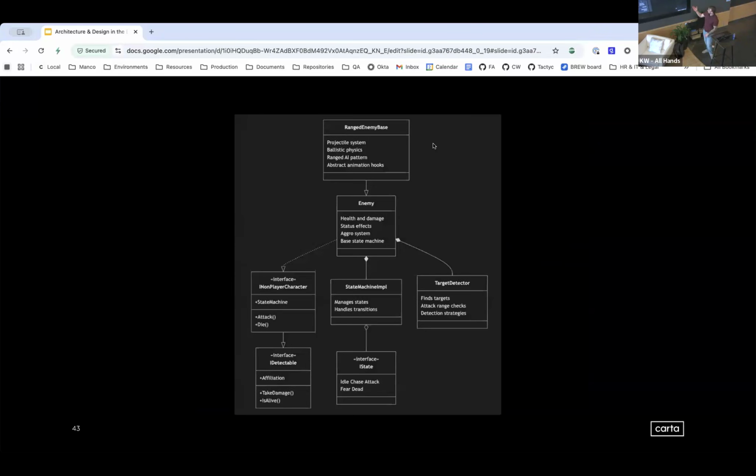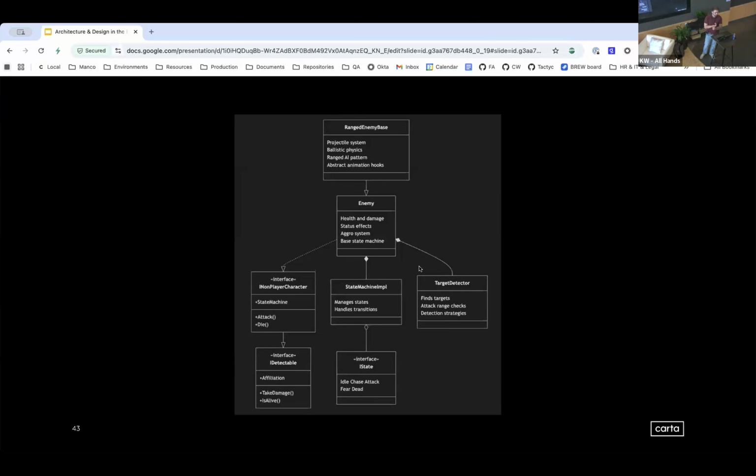So I now have, thanks, Matthias. I now have this abstraction system. This has existed in my game already. I've been working on other types of enemies. So I have this enemy abstraction that can contain target detectors, which look for cones in front of it. There's a state machine implementation that allows me to build enemy states like idle, chase, attack, fear, and dead.